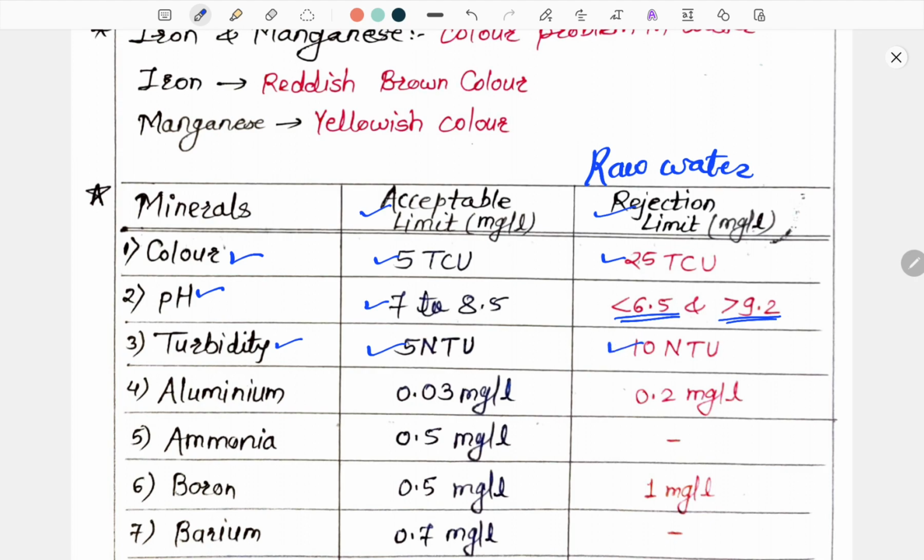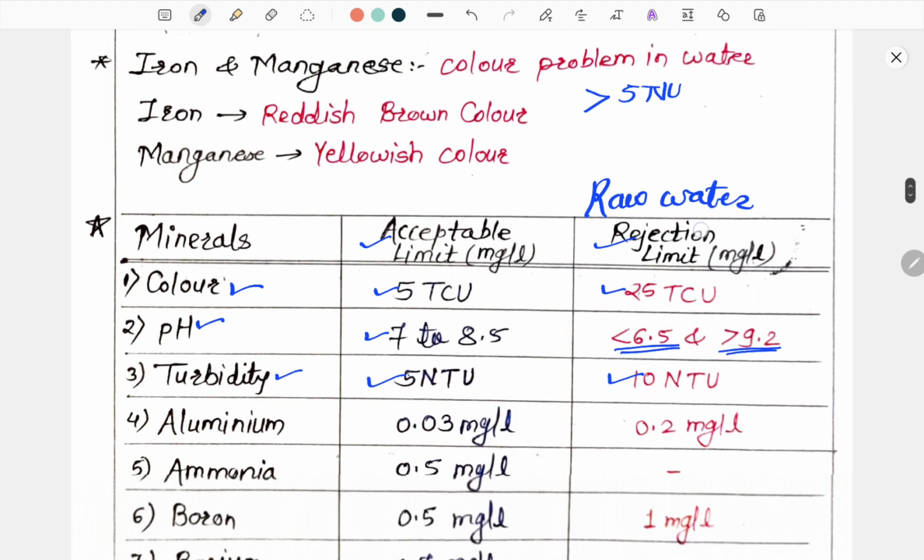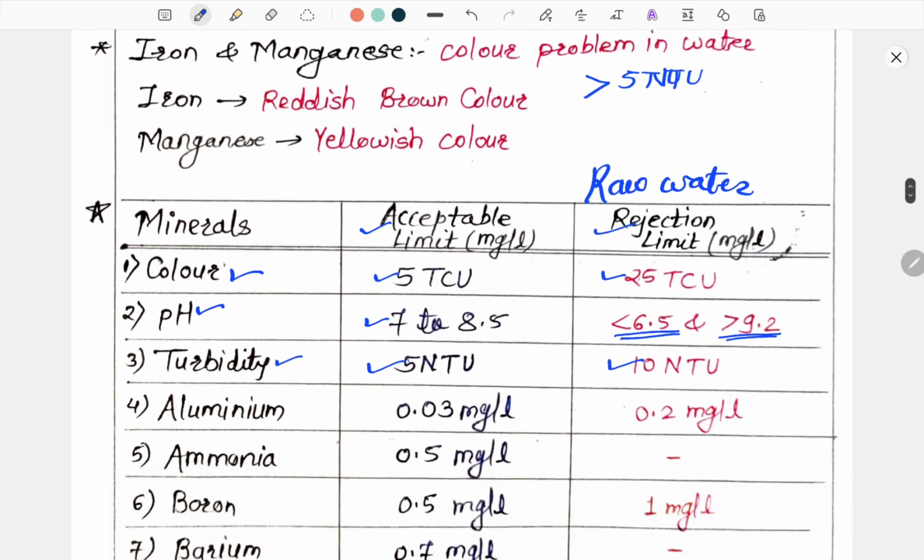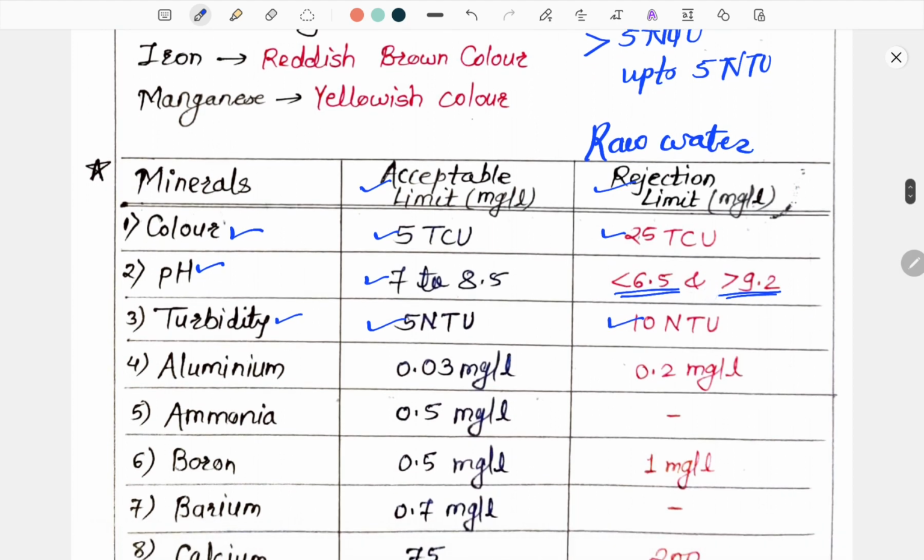Here, one thing to note is that turbidity greater than 5 NTU can be visible to the average person. So for domestic water, turbidity up to 5 NTU is okay, and for raw water, turbidity is in the range of 5 NTU to 10 NTU, where 5 NTU is the acceptable limit and 10 NTU is the rejection limit. NTU means nephelometric turbidity unit.